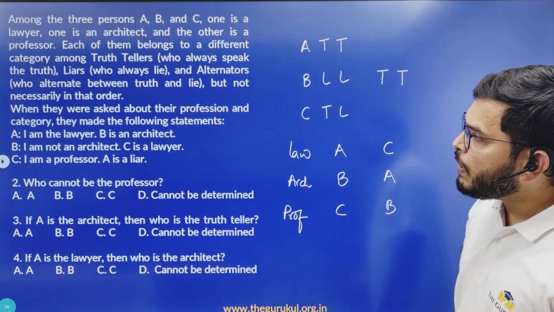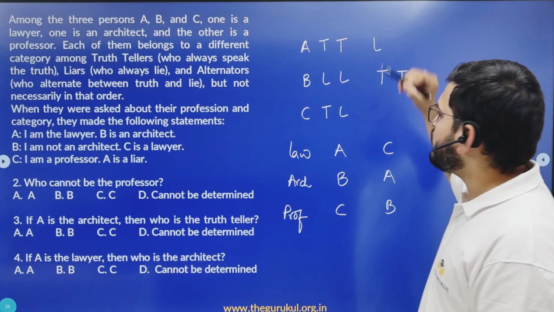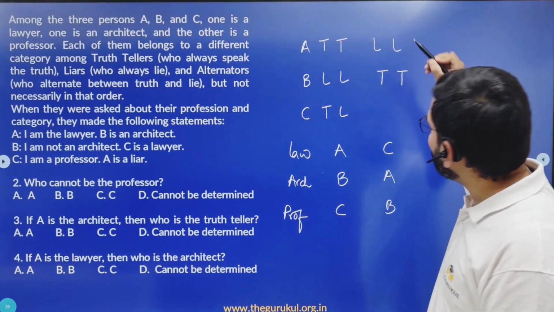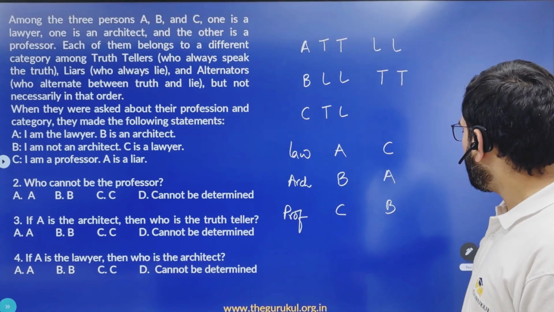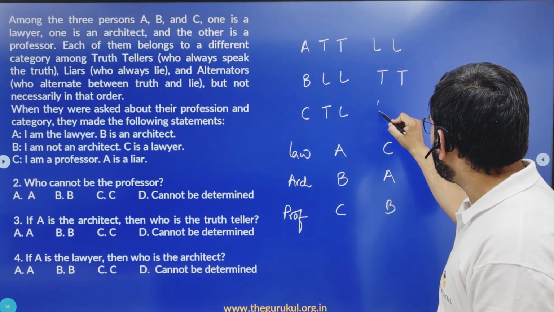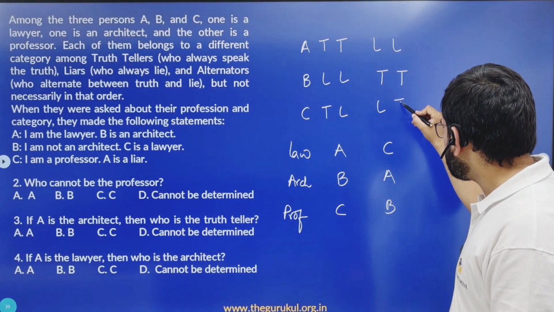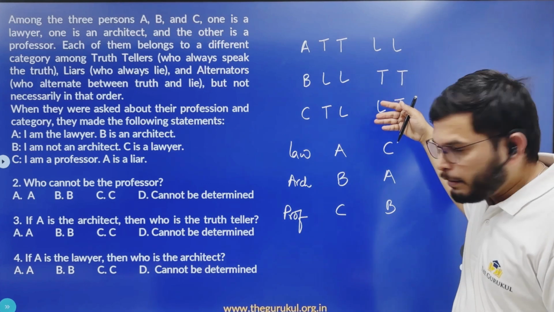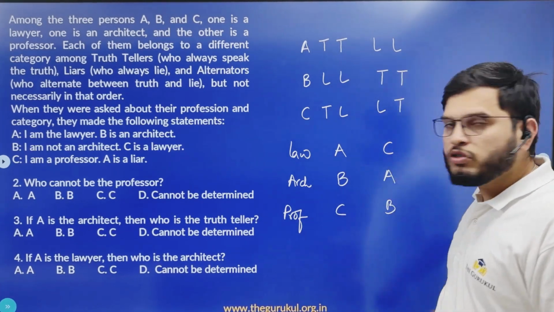Done. Now let us check the statements made by others with respect to this. Now what is the first statement made by A? I am the lawyer. Now do we have A being the lawyer? No. So this is a lie. B is an architect. No, B is the professor. So this is also a lie. Done. Now coming to C's statements. I am a professor. No, this is a lie. A is a liar. Now in this case, A is a liar. So this statement should be true. Now again, you have a liar, truth teller and an alternator, and these three belonging to three different professions. So this is also possible.